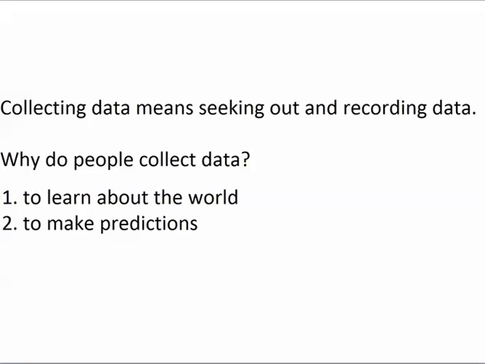Also, people who work in college admissions need to be able to make predictions about which applicants are the most likely to perform well in college. In order to make those predictions, they need to gather data such as SAT scores and high school GPAs. Meteorologists also have to collect data so that they can make predictions about the weather. A third reason why people collect data is so that they can make decisions. If a business owner has collected data on his or her sales, and the sales numbers are low, then that business owner might decide to spend more money on advertising.